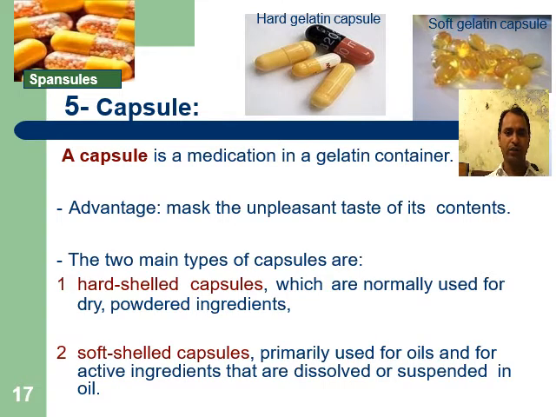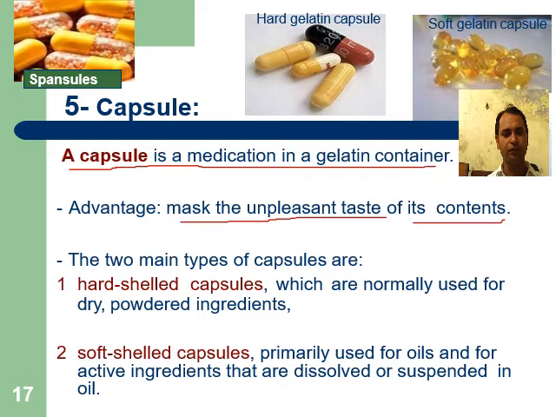Next is: what are the various advantages of capsules and what are the various types of capsules? A capsule is a medication in a gelatin container. Advantages: it masks the unpleasant taste of its content. There are two main types of capsule. These are hard shelled capsules or hard gelatin capsules, and soft shelled capsules or soft gelatin capsules.